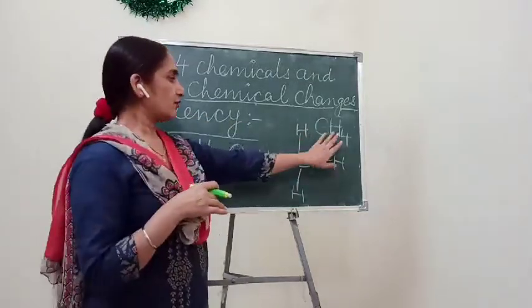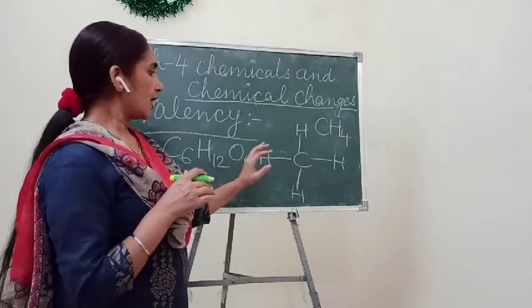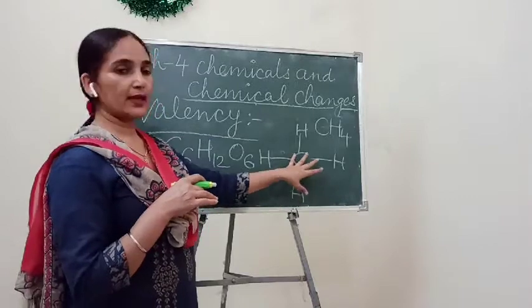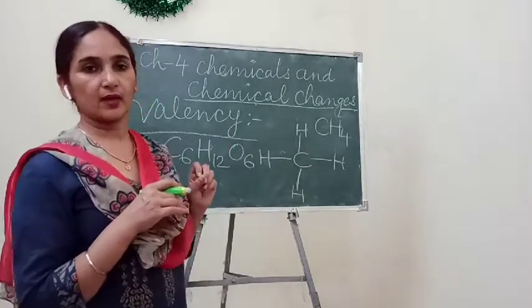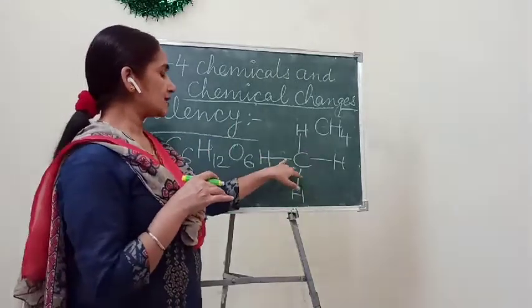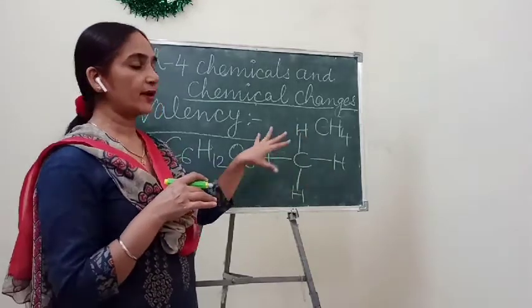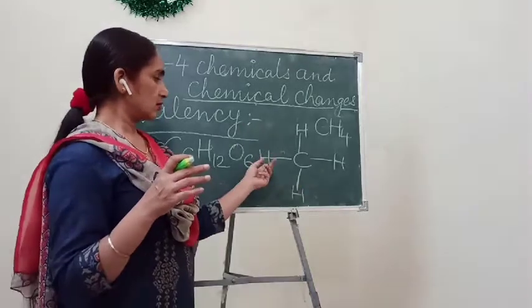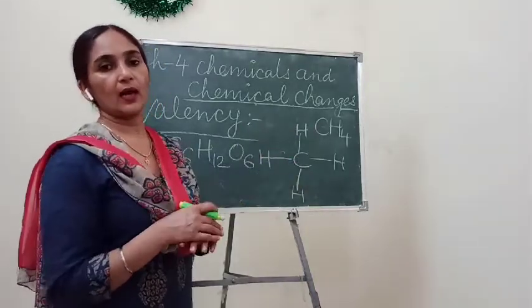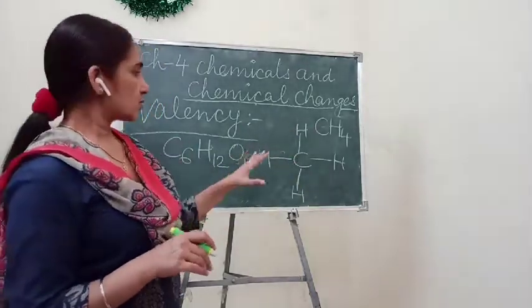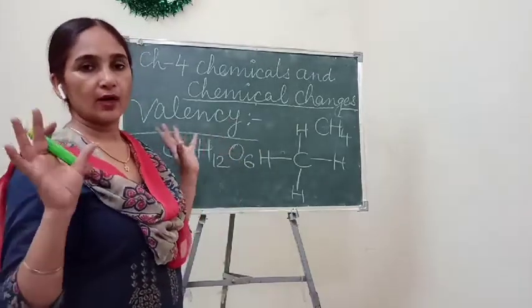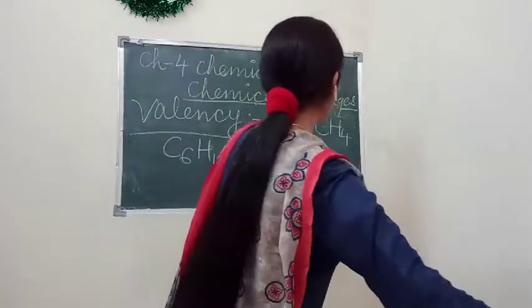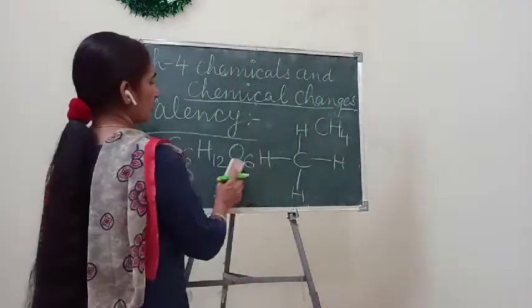Not only hydrogen atoms, other atoms or compounds can also join with carbon, since it has 4 valencies. So it can form a long chain of carbon atoms in this way. This is called the valency of carbon.